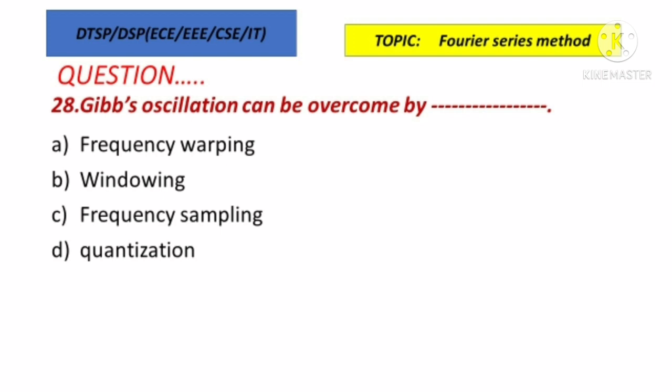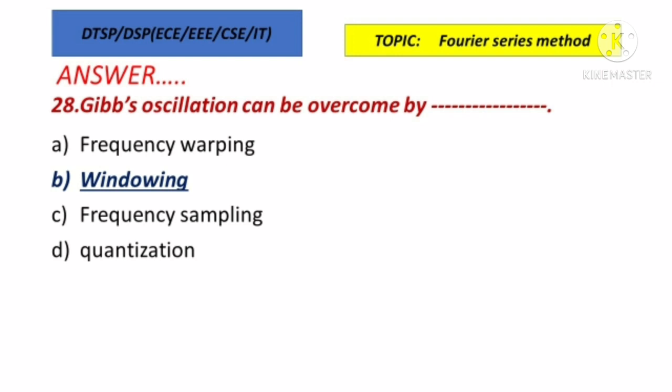Next question, Gibbs oscillation can be overcome by what? Frequency warping, windowing, frequency sampling and quantization. So Gibbs oscillation can be overcome by what? Frequency warping, windowing, frequency sampling and quantization. Option B is the correct answer. Gibbs oscillation can be overcome by windowing technique. That's why we are moving from Fourier series method of FIR design to windowing technique to overcome the Gibbs oscillation. And the next question is,